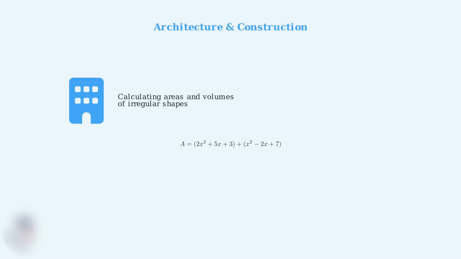When an architect designs a building with multiple sections, they add polynomial expressions representing each area to find the total space. For example, if one section of a building has area 2x squared plus 5x plus 3, and another section has area x squared minus 2x plus 7, the architect adds these polynomials to get the total area of 3x squared plus 3x plus 10 square units.